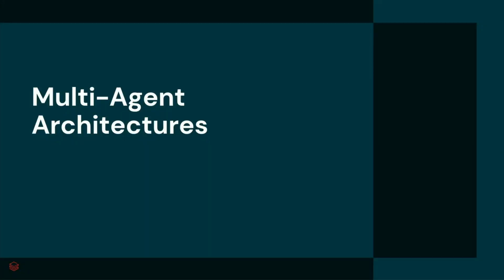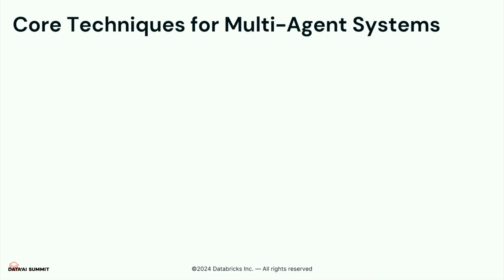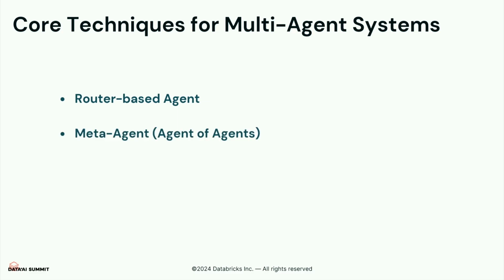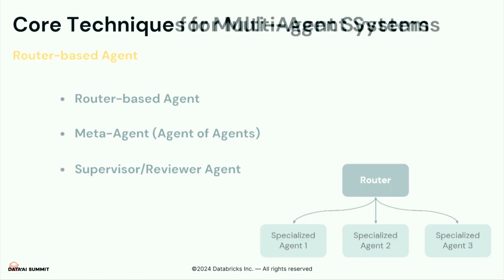Cool. Let SJ talk about our multi-agent architectures. Yeah, thanks, Tim. As you can see, there are so many different levels of difficulty when it comes to building AI agents. And fortunately, these days, many systems require more than just one single agent. So today we're going to talk about 3 core techniques that we're using for building multi-agent systems. First, the router-based agent, then the meta agent, which is also known as agent of agents, and lastly, the supervisor and reviewer agent.